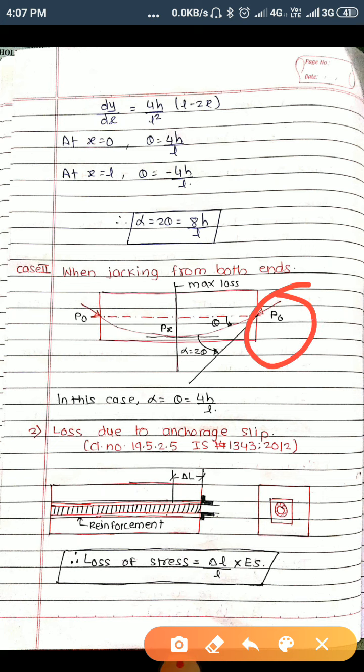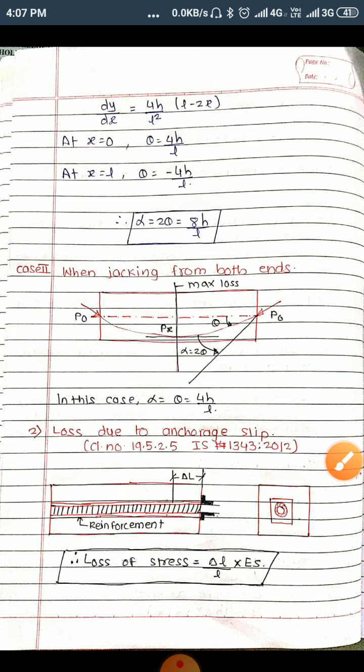In this case, the jacking is provided from both the ends, and P0 is the initial pre-stress and Px is the value of loss of pre-stress at a distance x. So by using some common sense, when jacking is provided from both the ends, the maximum loss of pre-stress will be at the center, at a distance L by 2. So in this case theta is equal to 4h upon L.